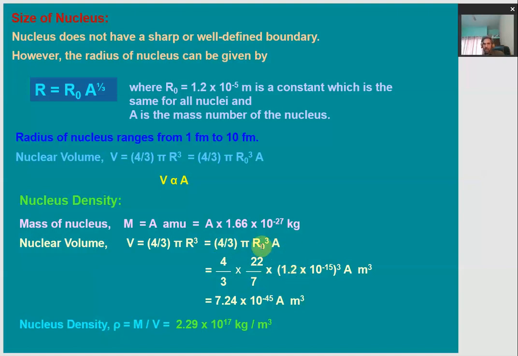So on substituting all parameters except A, because A will depend upon what kind of atom we are making use of, the value of the volume comes out to be this. Whenever we are willing to find the nuclear density, we divide mass by the volume, which cancels A in both mass and volume, and the remaining terms are just calculated, and it gives us the density of the nucleus, which is 2.29 into 10 to the power 17 kilogram per meter cube. So this is too large.